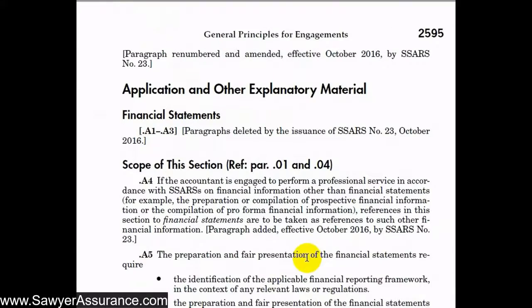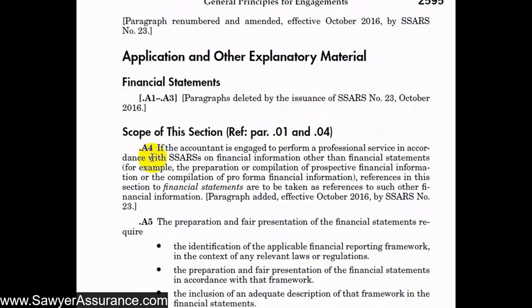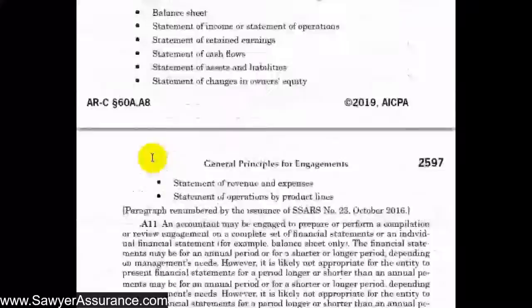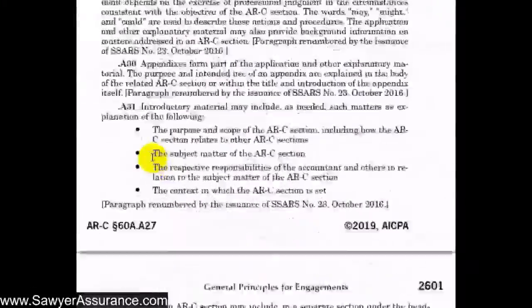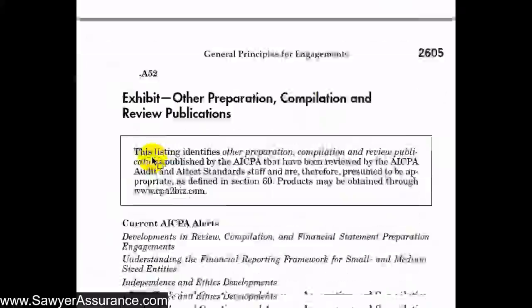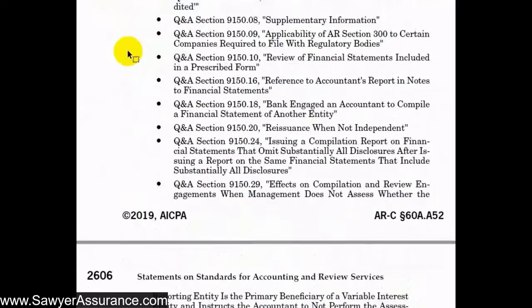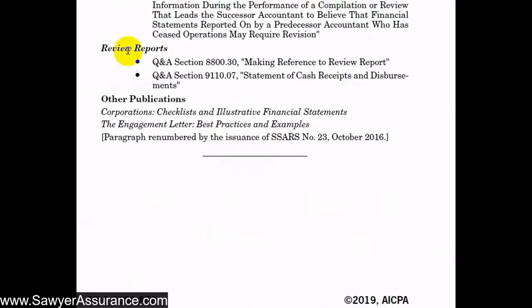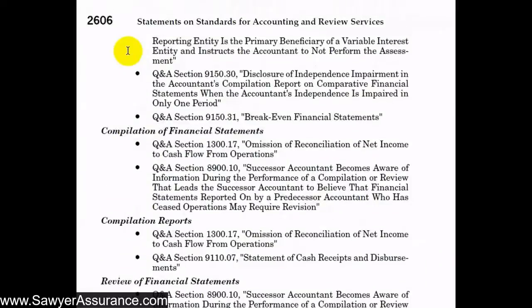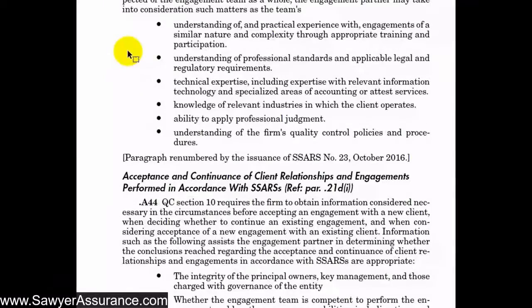So they provide us some more explanations of how we might go about achieving or complying with the requirements in an effort to achieve the objectives. And these can be really short, and sometimes they can be really long. And some of these sections have exhibits that will have some additional information that will help us understand how to achieve the requirements as well. So now we have an understanding of the structure of these ARC sections. We can understand what all we need to comply with and better understand what they're trying to tell us here.